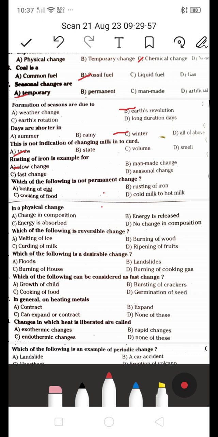Which of the following is not a permanent change? Boiling of egg, rusting of iron, cooking of food, cold milk to hot milk. నాట్ ఎ పర్మనెంట్ చేంజ్. పర్మనెంట్ చేంజ్ కానిది ఏంటంటే కోల్డ్ మిల్క్ టు హాట్ మిల్క్. It's not a permanent change కదా.